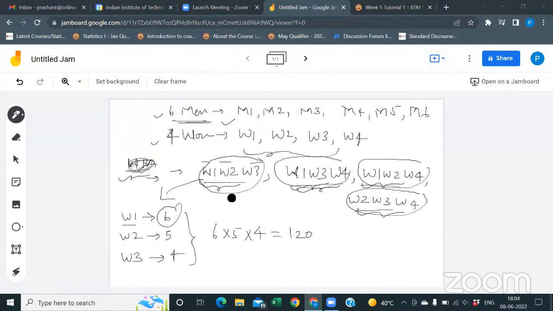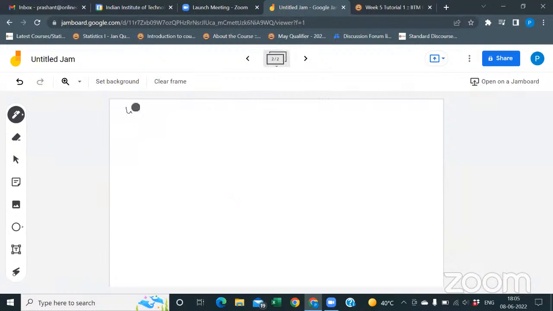See, Shrutika, this is for the first pair, right? Similarly, let's check W1, W3, W4. For the W1, how many ways do you have? 6. For the W3, how many ways will you have? 5. And for W4, 4. So it's again 120, right? So similarly, you have 4 times 120, right?